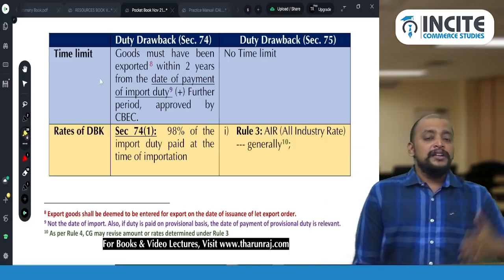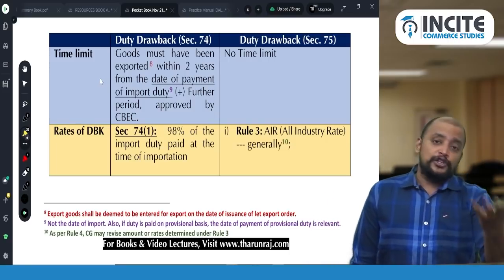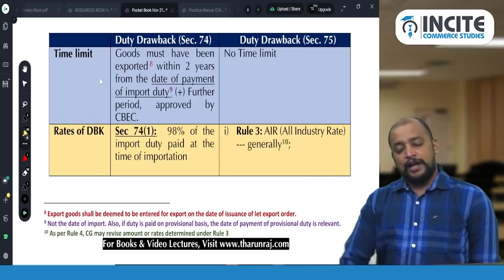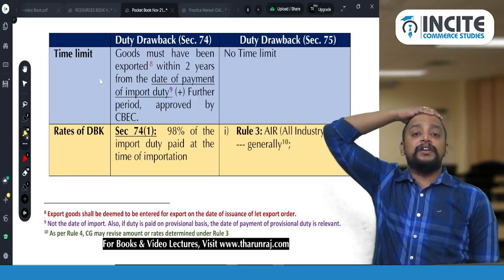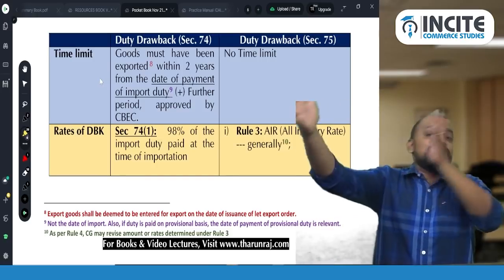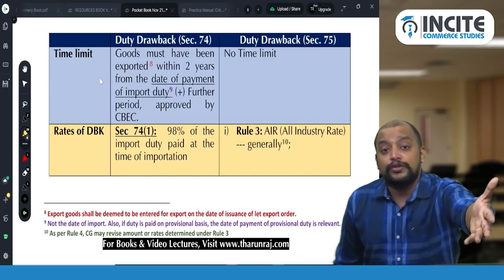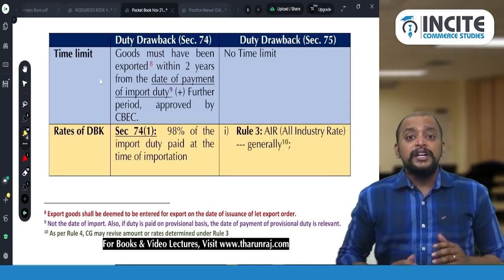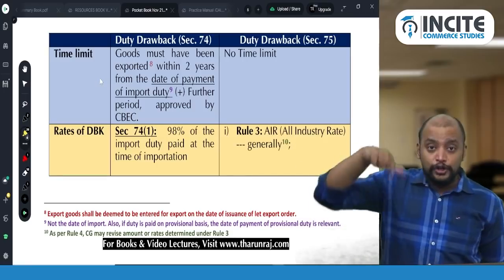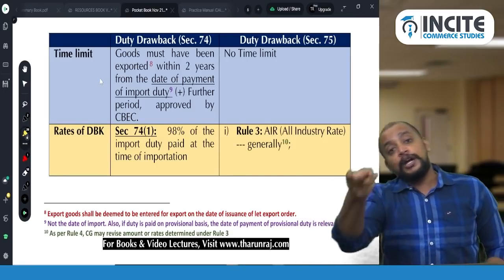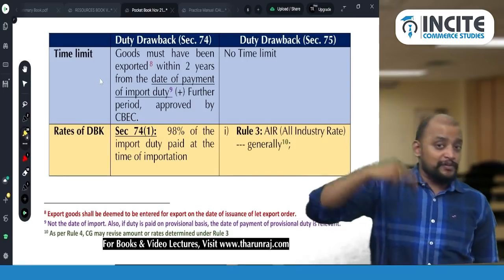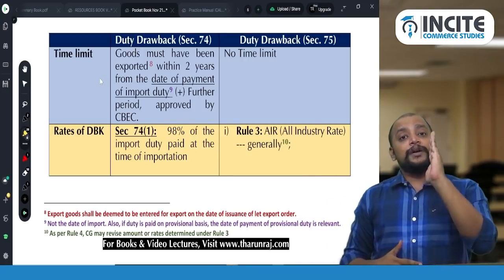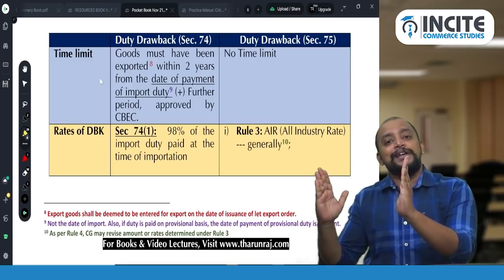So what does it mean? Sir, when we import, we may not pay the duty immediately. We will file the bill of entry and pay the duty at a later point of time. So the 2 years should be counted from the date when we pay the import duty. Suppose the goods are kept in a warehouse. The period for which the goods are kept in the warehouse doesn't count, because that period is without payment of duty. So even though you imported, you did not pay duty, you kept it in the warehouse. The day you take the goods from the warehouse, at that time you pay duty. So from that date you need to take the 2 year period. Don't forget this.